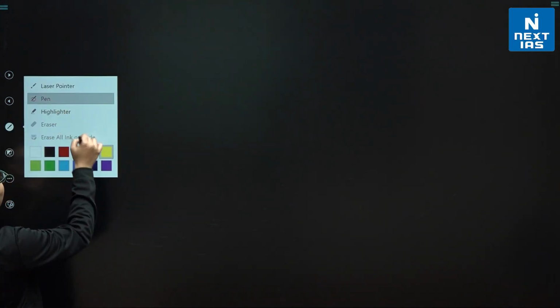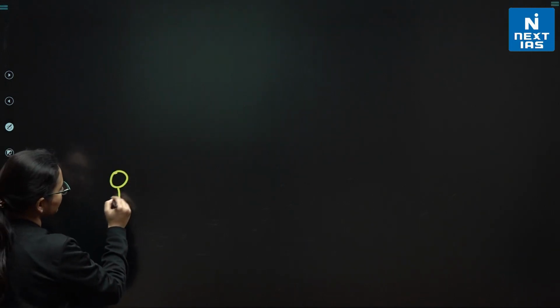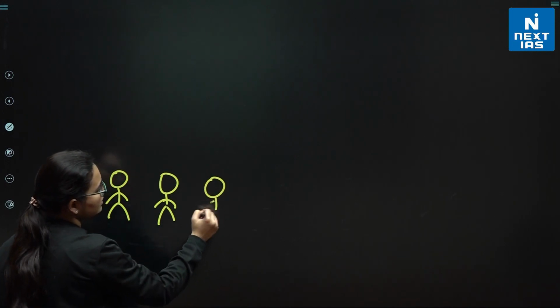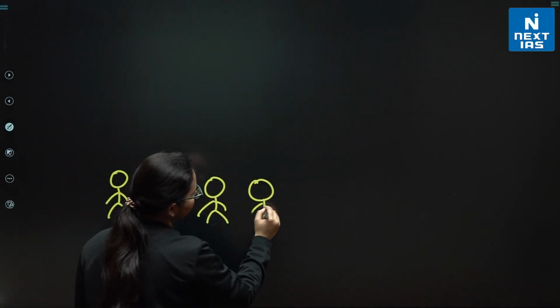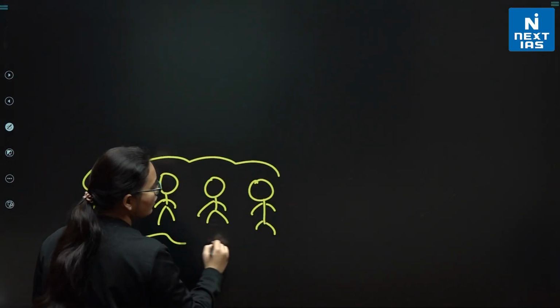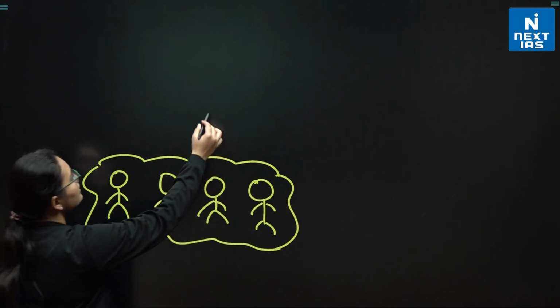So, if I take an example, say this is an individual, this is another individual. So there is a group of individuals who have a lot of assets, a lot of money. Now this is the bank.